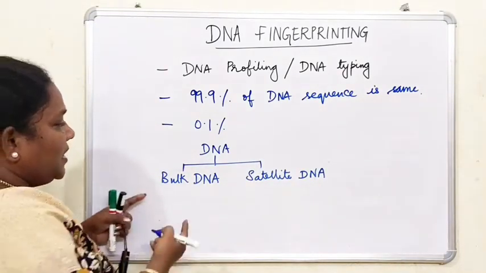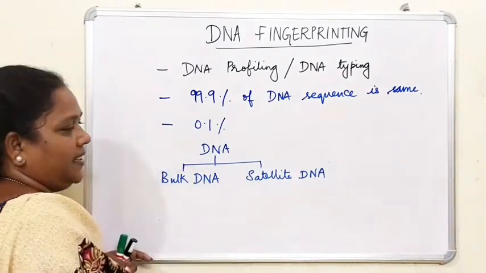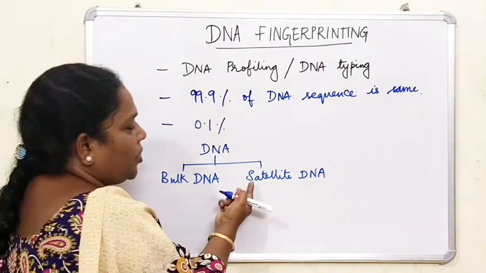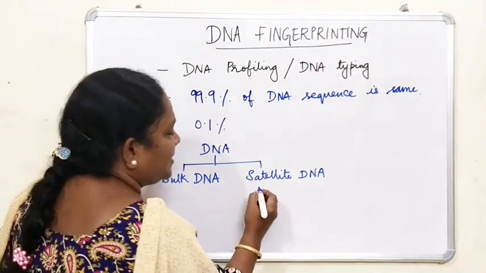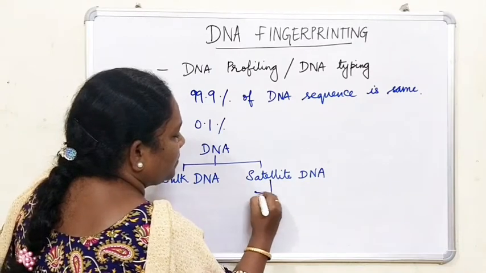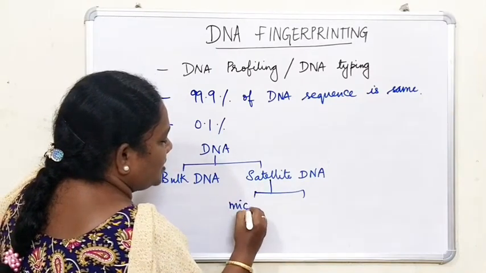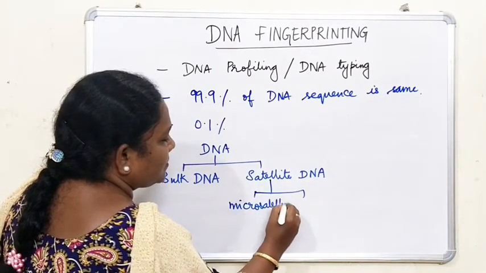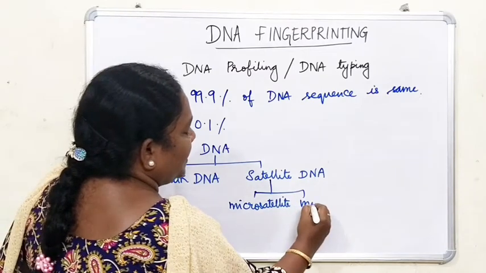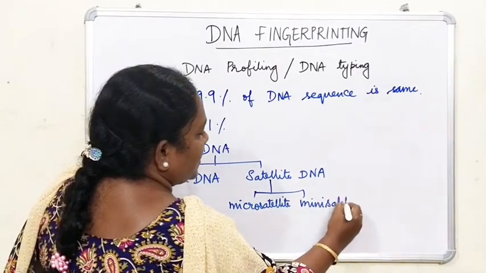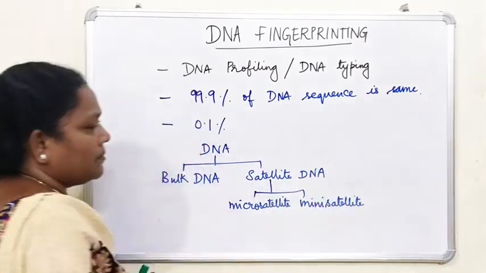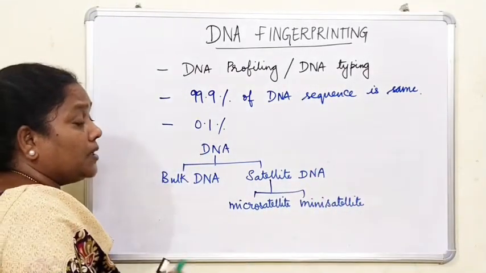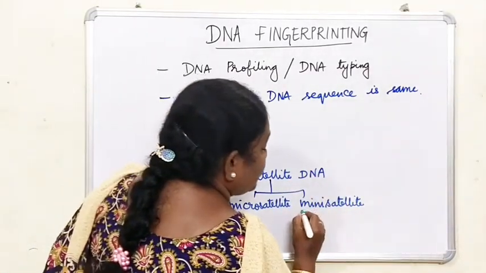This satellite DNA is divided into two types: microsatellite and mini satellite. Among these two, the mini satellite has this variation.